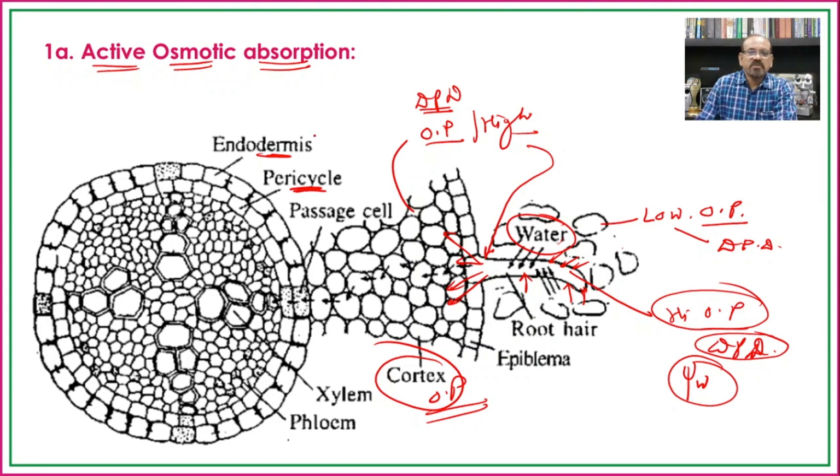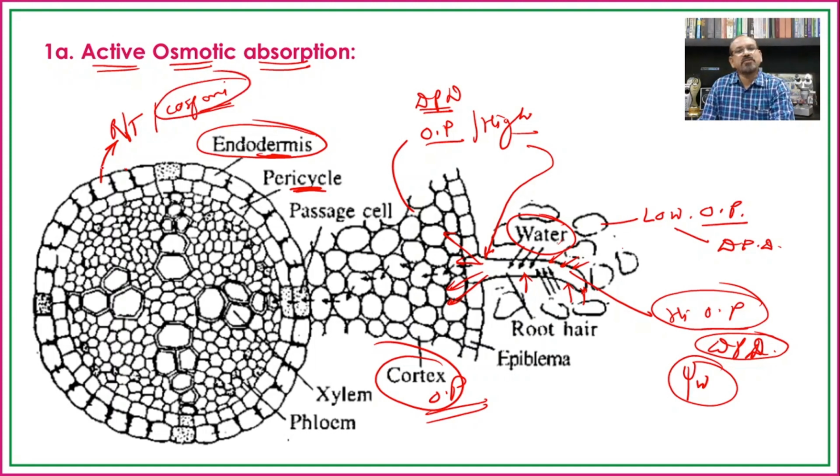And as we have seen earlier, the endodermis possesses thickenings on its radial and tangential walls, known as the Casparian strips. Because of the presence of the Casparian strips on the radial and tangential walls of the endodermis, it does not allow the water to pass through it. But some of the cells present opposite to the xylem are known as passage cells.